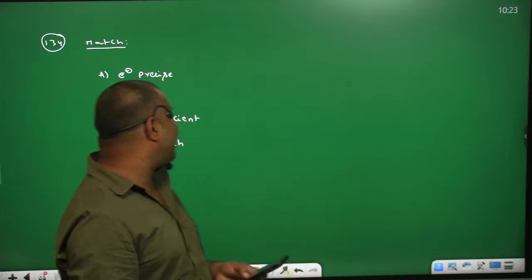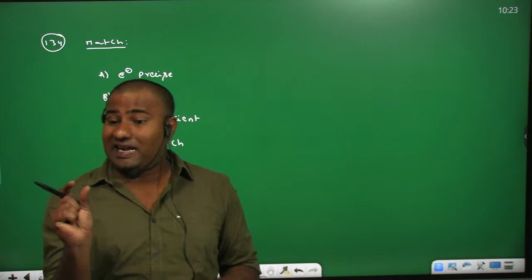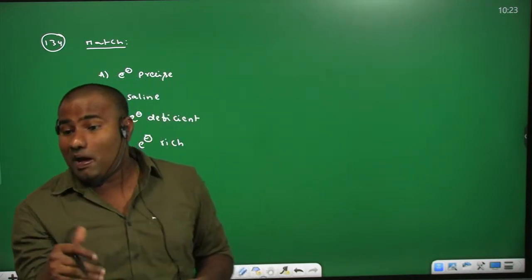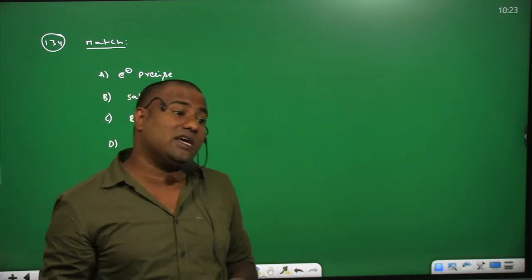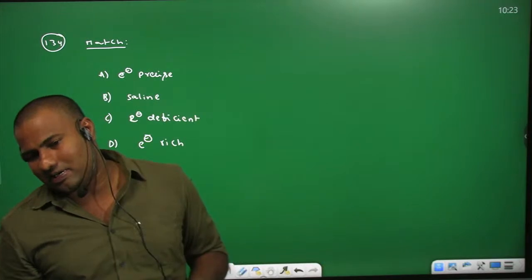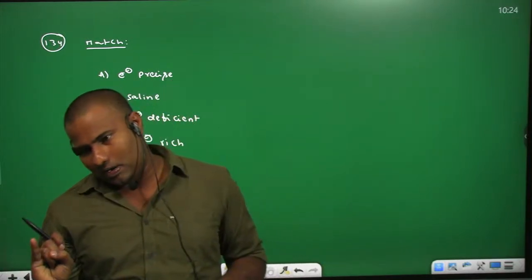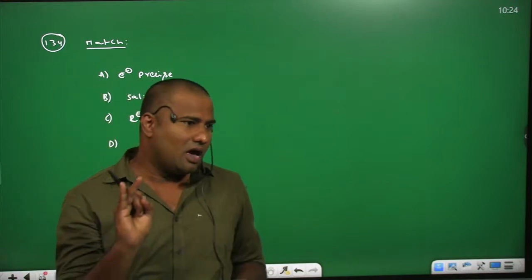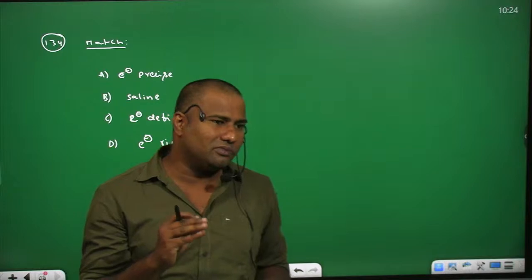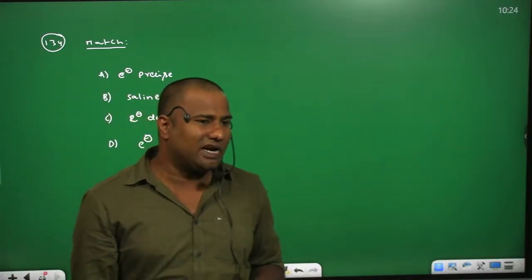And coming to the third one, electron deficient. Electron deficient means the central atom does not possess octet electronic configuration. Maybe 2 or 4 electrons are short of the octet. Which elements can form this kind of hydrides? Group 13: boron, aluminum, gallium, indium, or second group like beryllium. These are going to form electron deficient hydrides.